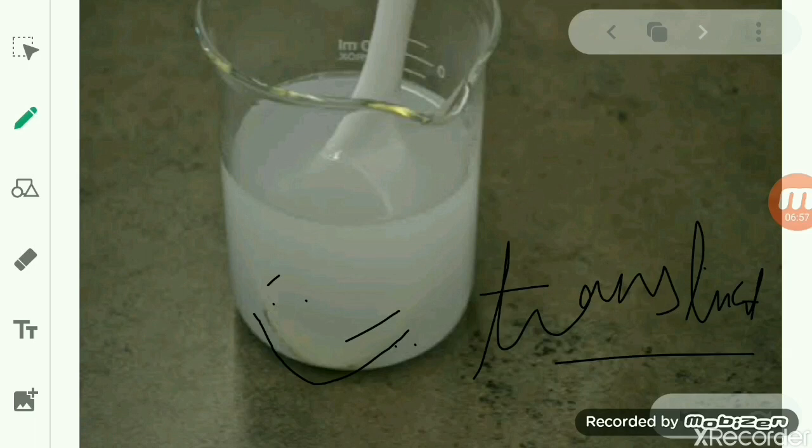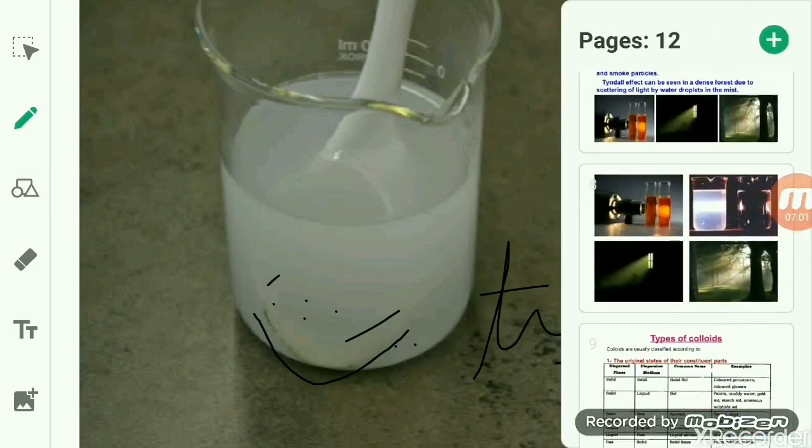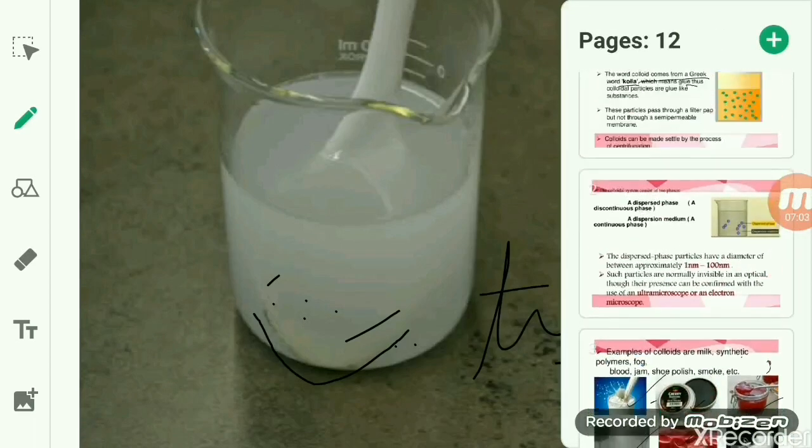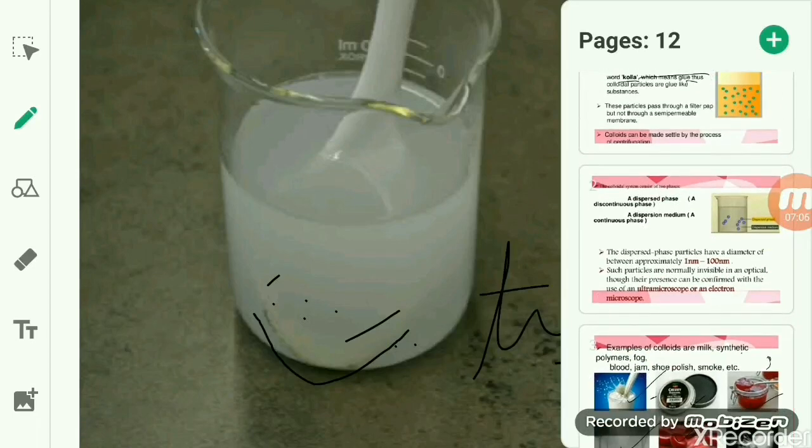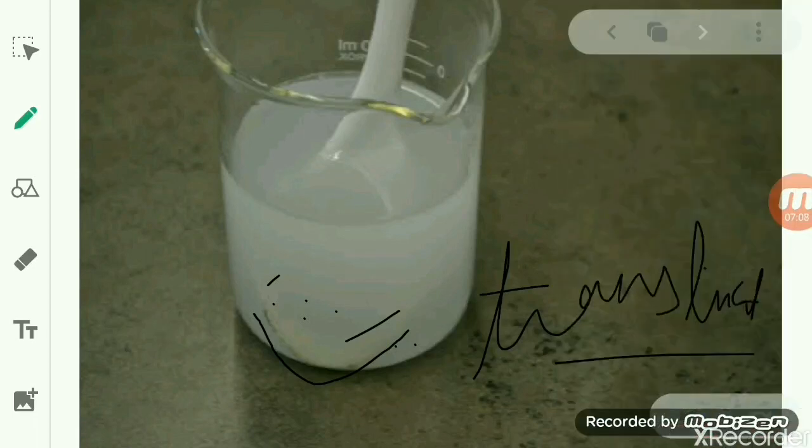The second property: if the same solution is kept for some time, what do you observe? Do you see the soap particles settle down at the bottom?